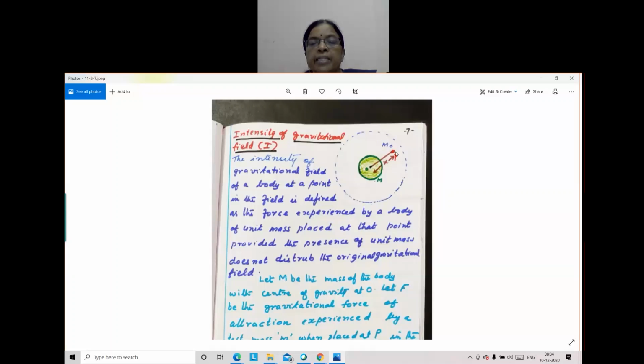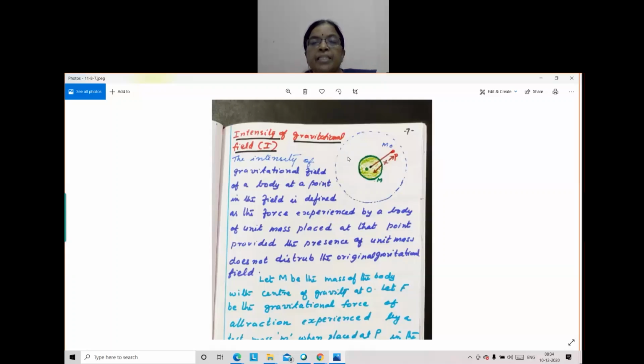that particle is in that space, so it is accelerated. It experiences a force. It is accelerated towards the Earth with a force F equal to m0 into g. So only in this region it is affected. When the particle is kept outside that region, it does not experience any force.